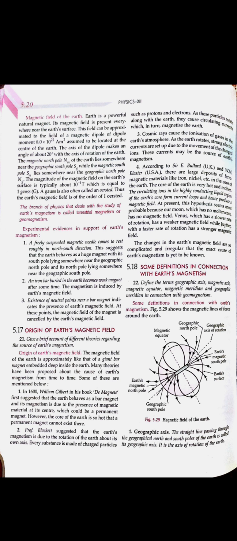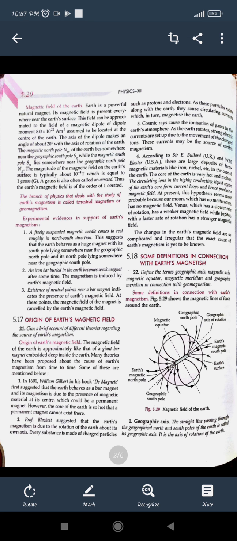This geographical north and south and the magnetic property of the earth were known since ancient times. From there we can say that the Earth's magnetic field is more complicated than that of a normal magnet, and the exact nature of Earth's magnetism is yet to be fully known. So the magnet's magnetic field and the Earth's magnetic field are somewhat different, but we can relate them. Here you can see some definitions in connection with the Earth's magnetism.